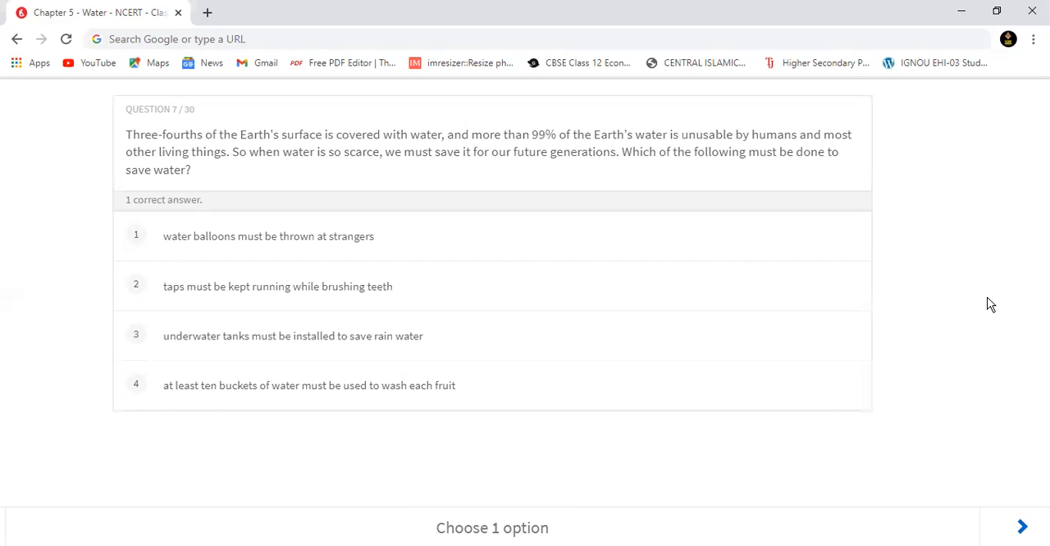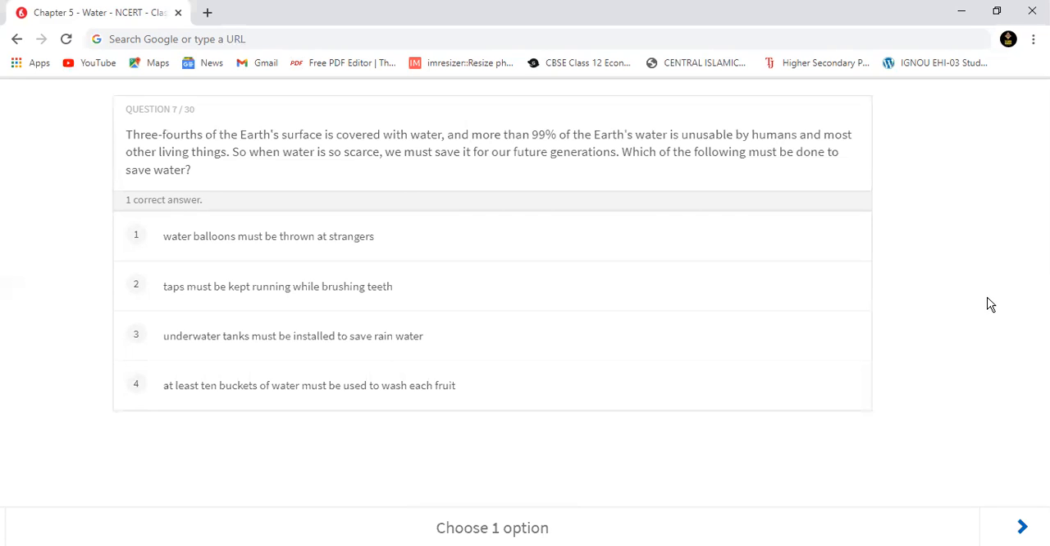Water balloons must be thrown at strangers. Must be thrown है, अगर must not होता तो ये सही हो सकता था, but ये गलत होगा. Taps must be kept running while brushing teeth. No, not at all. अगर आप लोग ऐसा करते हो तो अभी से बंद कर दो इसे करना. Underwater tanks must be installed to save rainwater. This is a good practice and it is being performed in many of the water scarcity. Means the states which are facing the problem of water scarcity are following this underwater tank method.